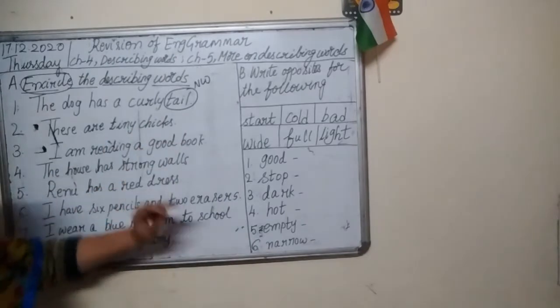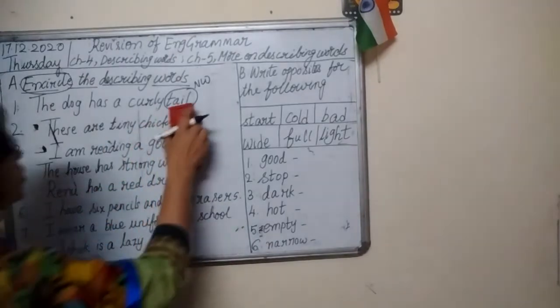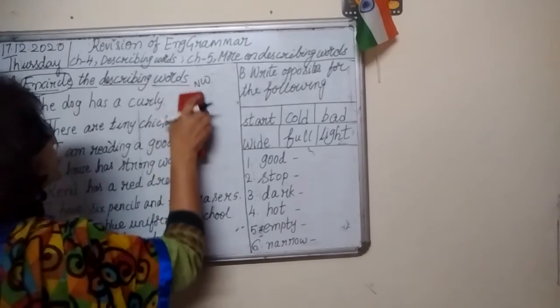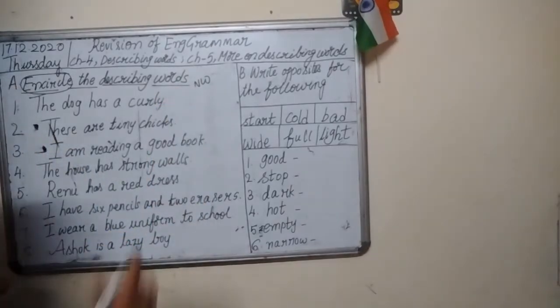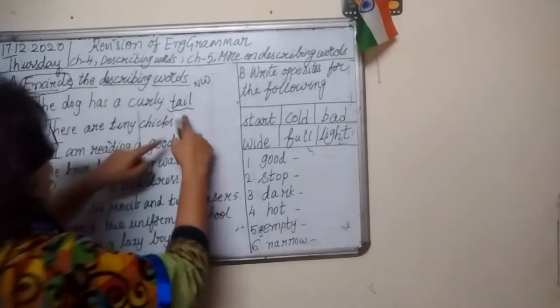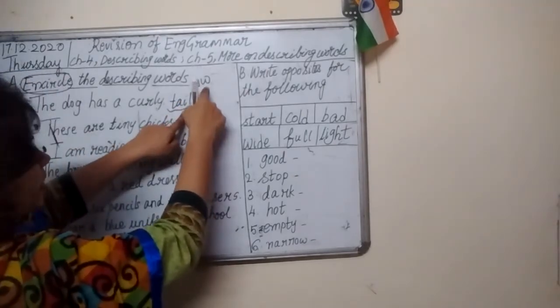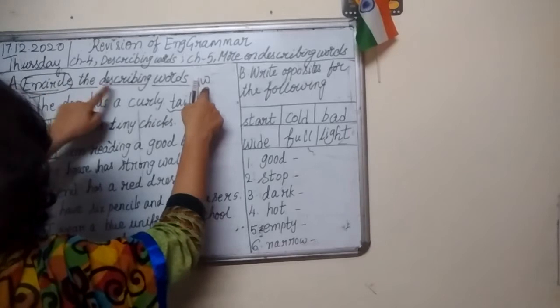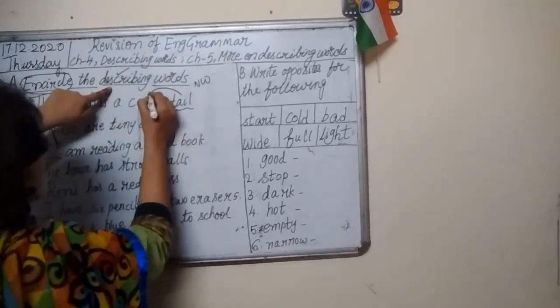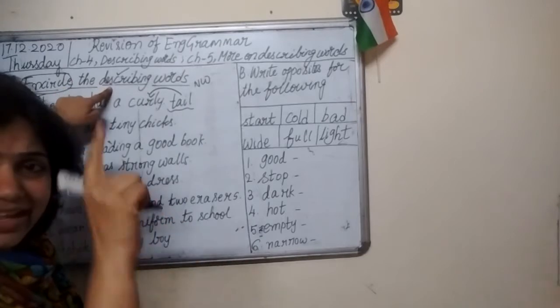Okay, children. Oh, let me not circle this. We need to circle only describing words. So let me not circle this. I will underline tail. T-A-I-L, tail. So tail is naming word. Okay, we need to encircle the describing word. How is the tail?